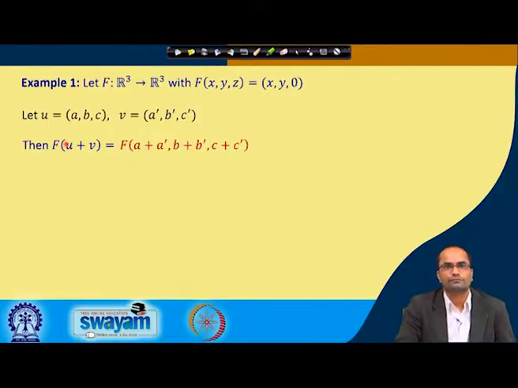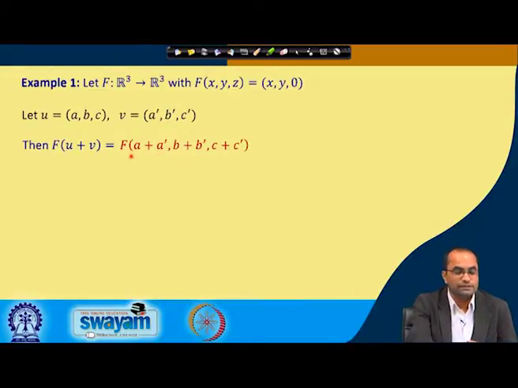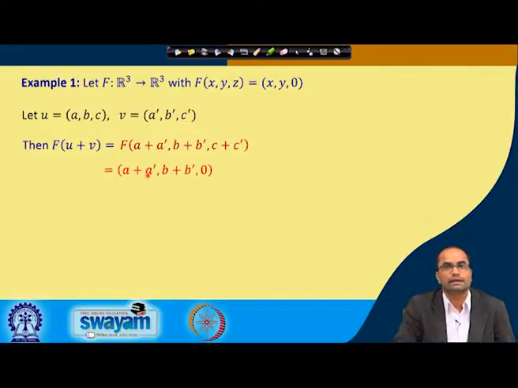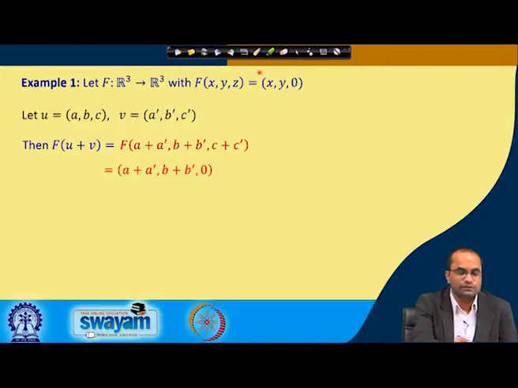So, f of u plus v, that means here u plus v will be the sum of these two vectors. So, (a plus a', b plus b', c plus c'), that is exactly u plus v here. And now, we want to see what is f of this. Again, as per the definition, the third coordinate will be set to 0. That means this will be equal to (a plus a', b plus b', 0). That is how this mapping is defined.